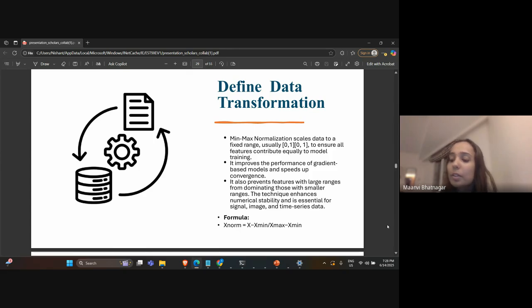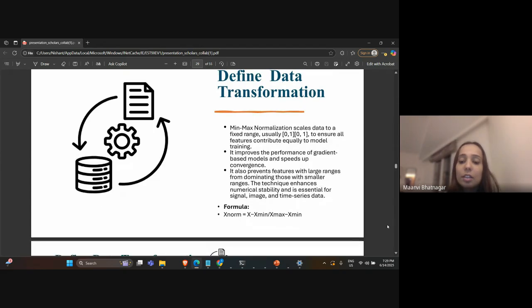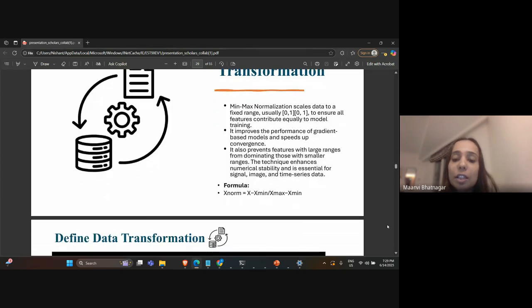This is the formula for calculation: the feature value minus the minimum is divided by the maximum minus the minimum feature value, in the original state, when it is not converted into 0 to 1 form.